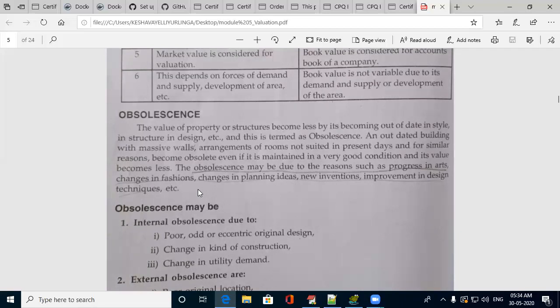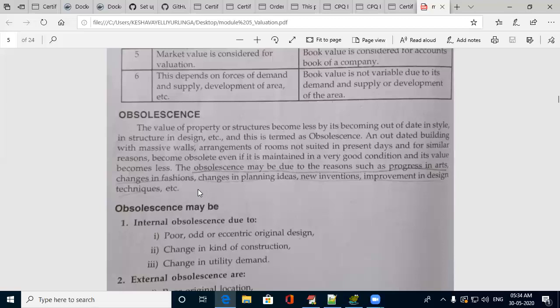If a building has been constructed with the idea that it is going to be a fashion after 10 years, then even if it was constructed 10 years back, it does not become obsolete. It is outdated in idea or art.